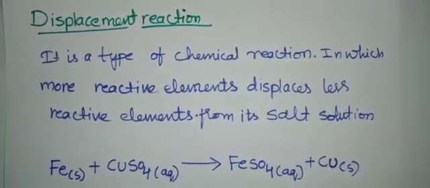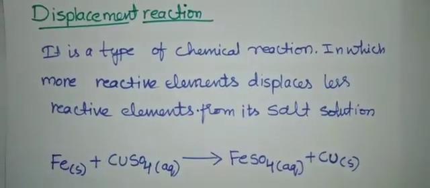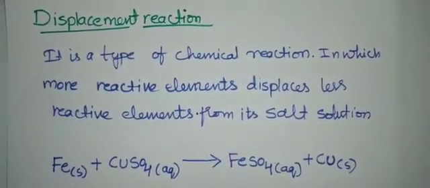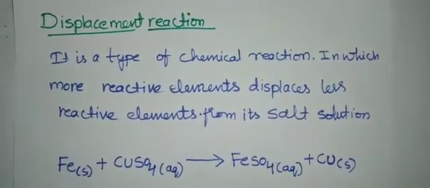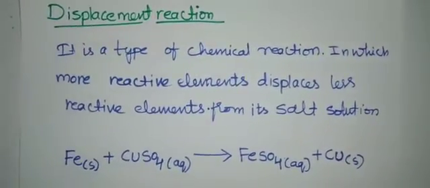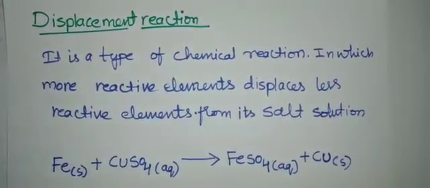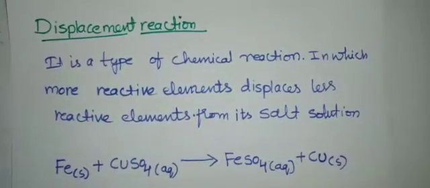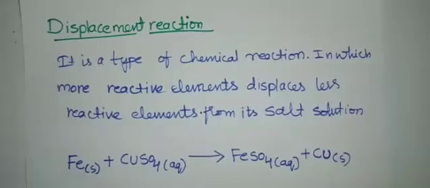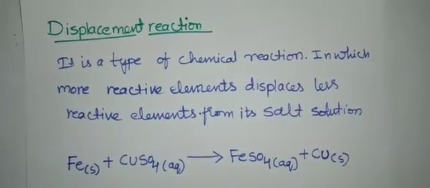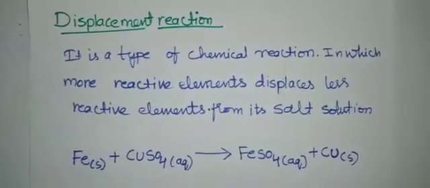Students, next topic is displacement reaction. In the previous classes and in your lower classes, you might have studied about a food chain, right? So you have heard about the food chain in nature. In a food chain, the higher order animals will dominate the lower order animals, right? For example, lion, tiger, cheetah, these kinds of organisms will dominate over deer, rabbit, these kinds of small animals, right? This is called dominance.